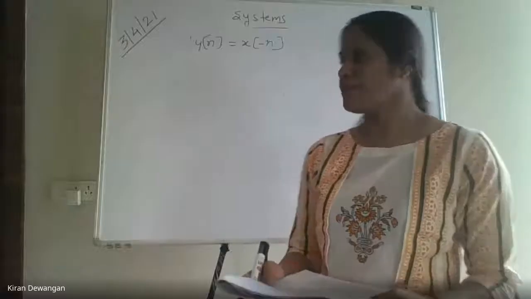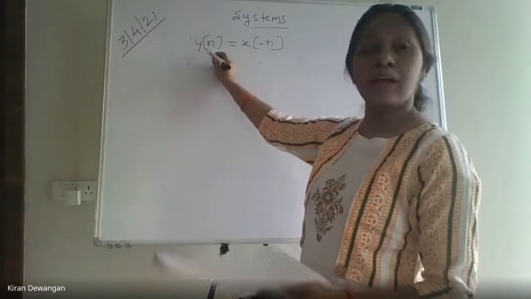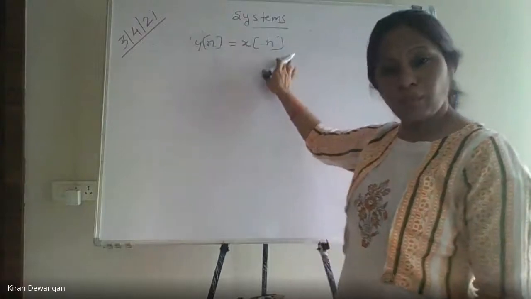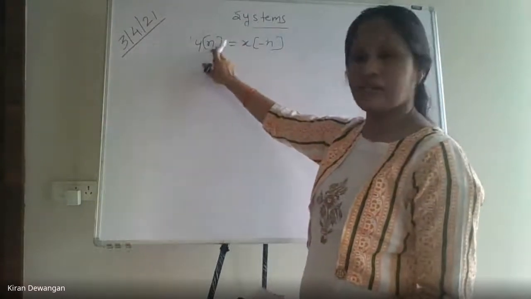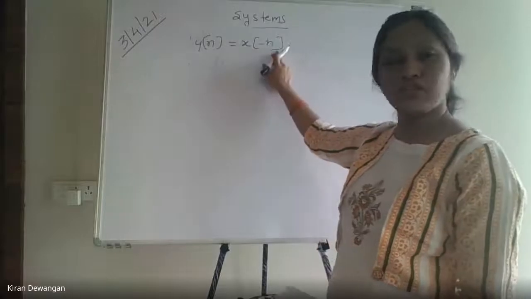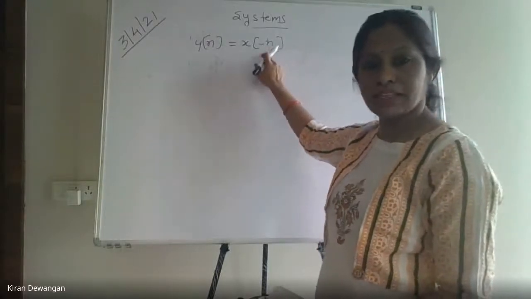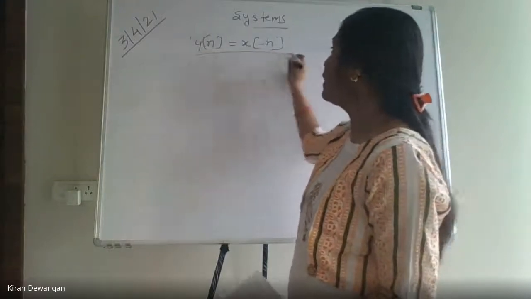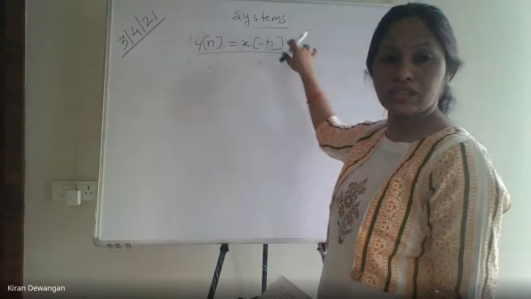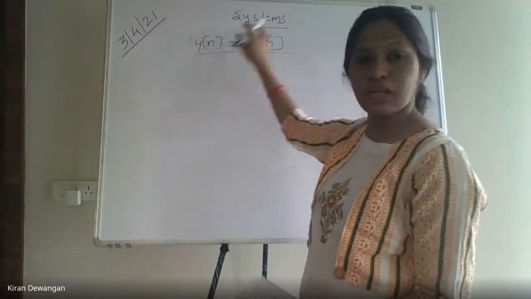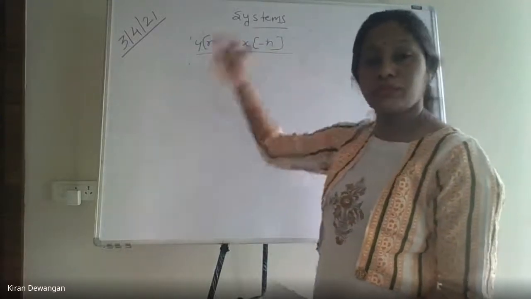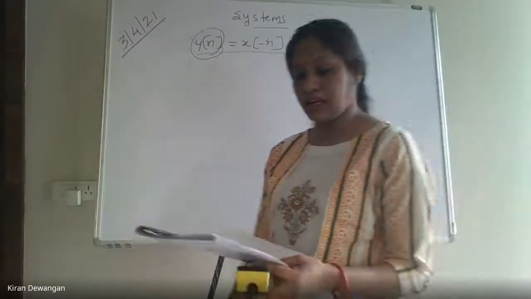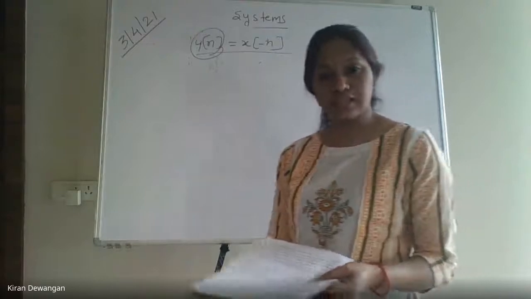Yes, ma'am, because if you take y of -2 and -1, then it becomes positive. If I take y of -1, it will be x of 1, and that is making it non-causal. So that is how we need to check. If y of -1, it will be x of 1; if y of -2, it will be x of 2. So at those values it is depending on the future value and hence it will be a non-causal system. Clear?